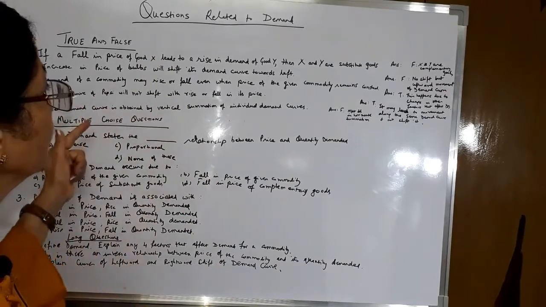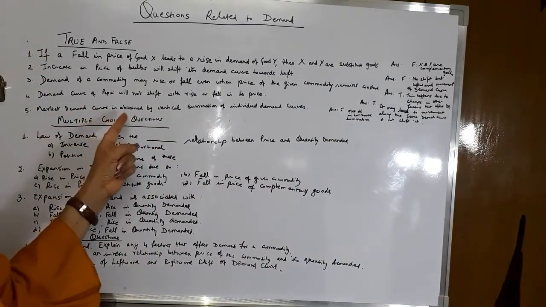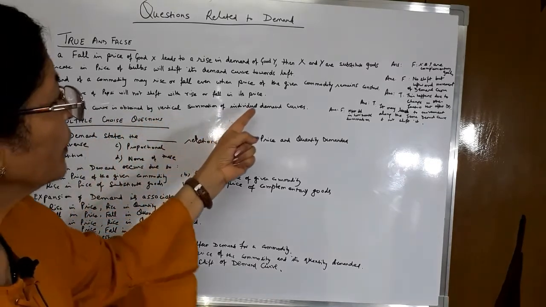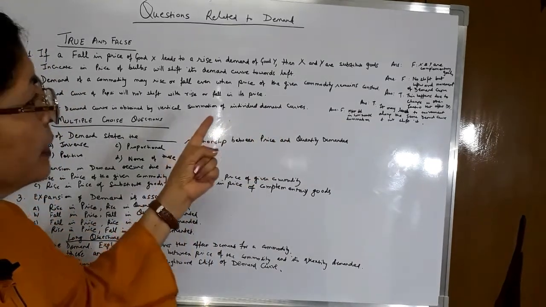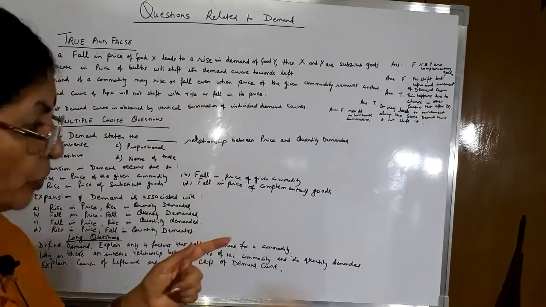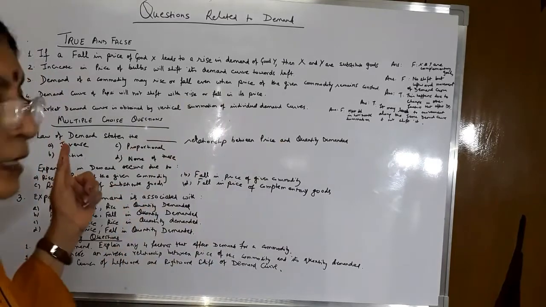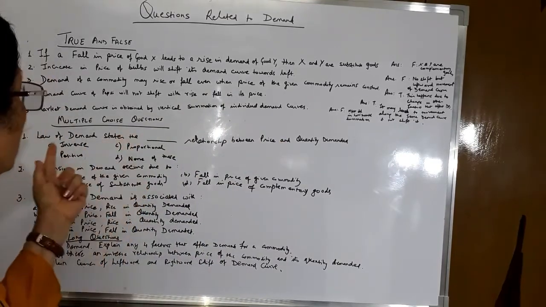That is the reasoning. Fifth question: market demand curve is obtained by vertical summation of individual demand curves. The answer is false. It is not vertical but horizontal summation of the various demand curves. Now the second category of questions that have been asked normally is multiple choice questions.